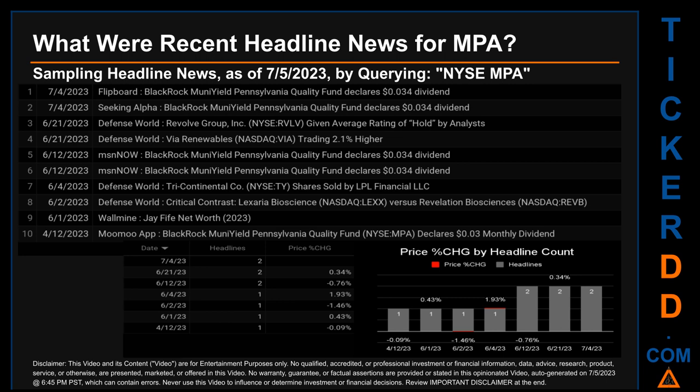Friday, June 2, 2023 was the day with the highest percentage change in price when we compare opening versus closing price for the ticker. The day saw a drop of minus 1.46% when MPA opened trading at $11.65 and closed at $11.48. There was one found headline when Defense World published the headline that read, Critical Contrast, Lexaria Bioscience, NASDAQ: LEXX, versus Revelation Biosciences, NASDAQ: REVB.